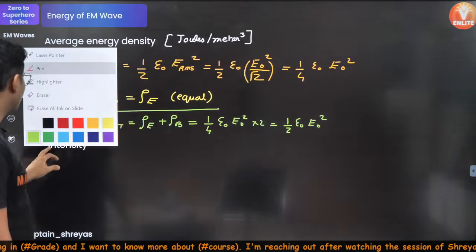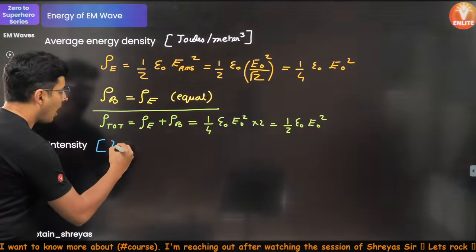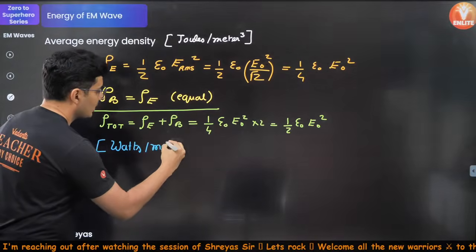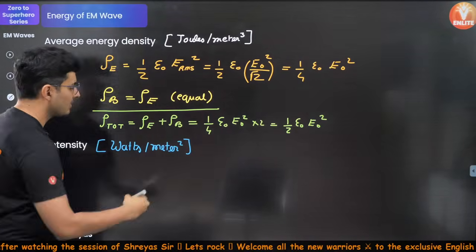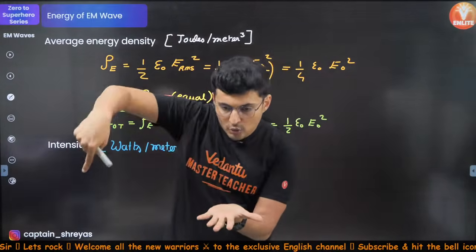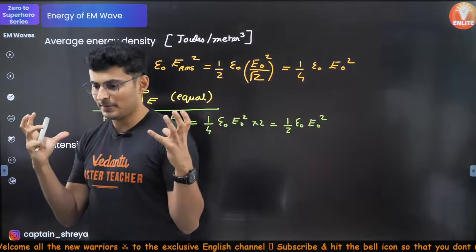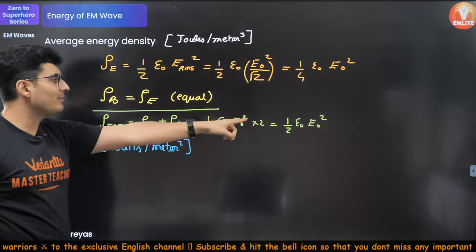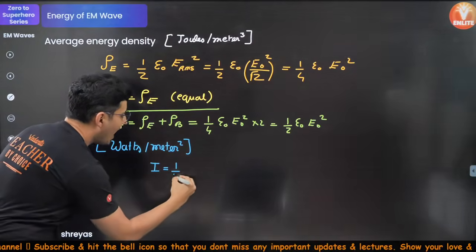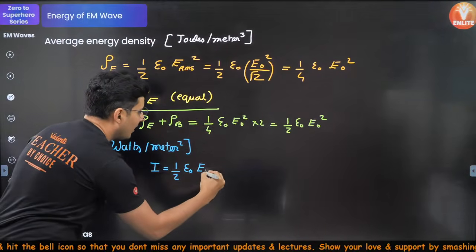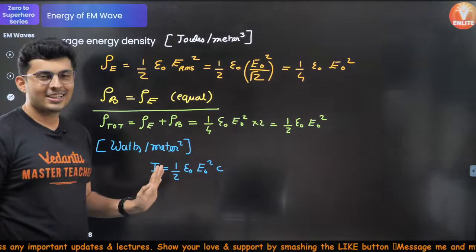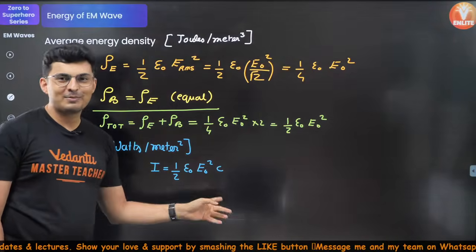Okay, intensity. What is the meaning of intensity? Intensity is how much energy falls per unit time per unit area. So it is watts per meter square. Keep this in mind: how much energy falls in 1 second in 1 unit area. That's the intensity. The formula is very easy to remember: intensity is half epsilon naught E naught square into C. Just multiply it by the speed of light.